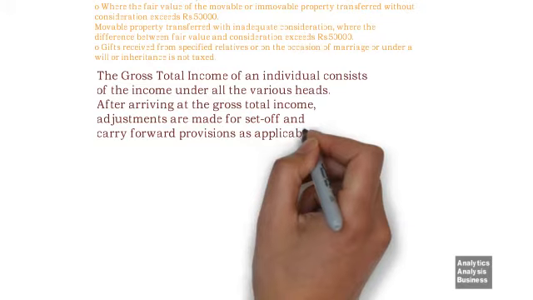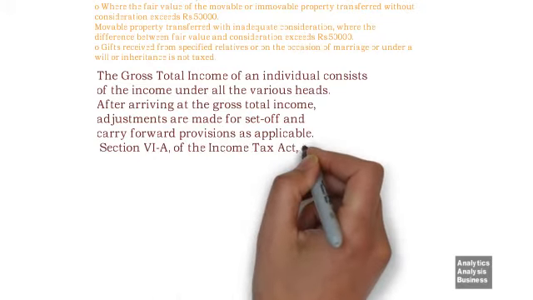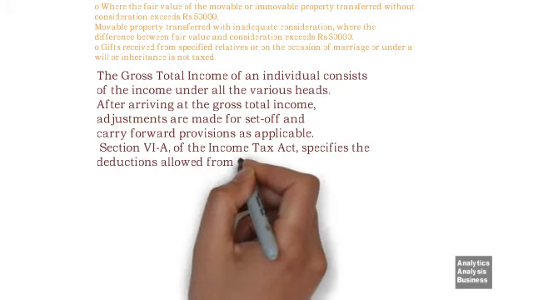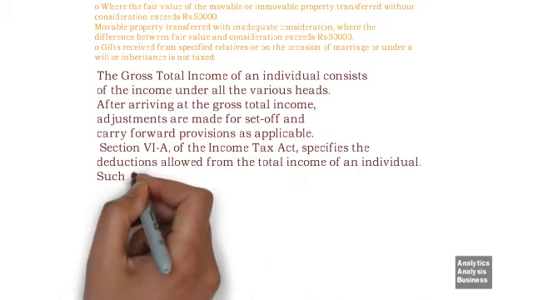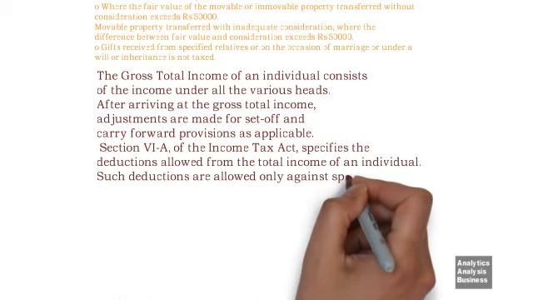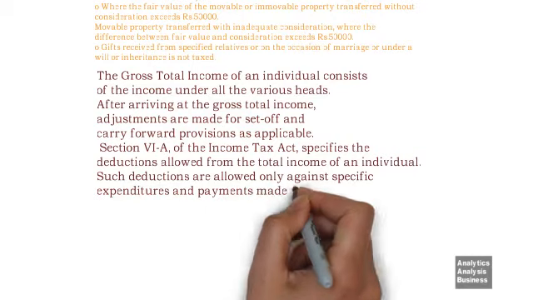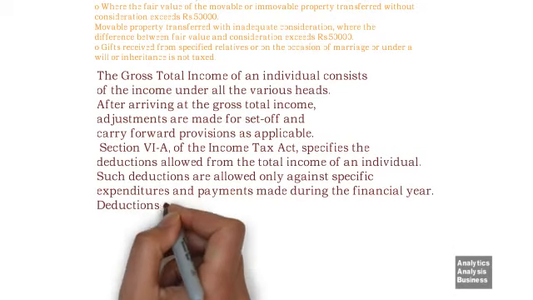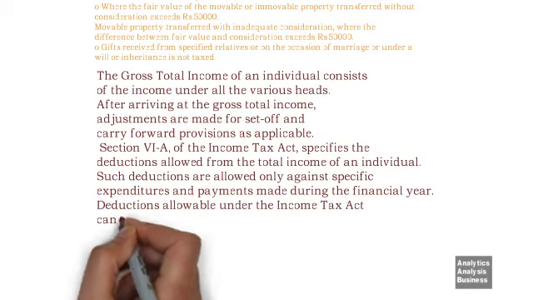Section VIA of the Income Tax Act specifies the deductions allowed from the total income of an individual. Such deductions are allowed only against specific expenditures and payments made during the financial year. Deductions allowable under the Income Tax Act cannot exceed the total income of the individual.